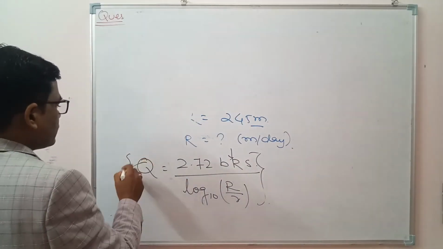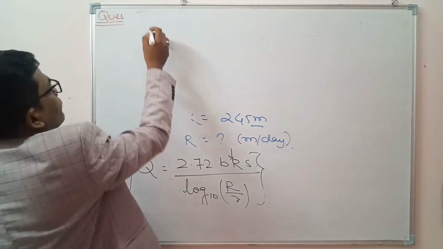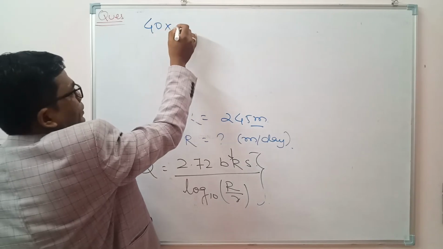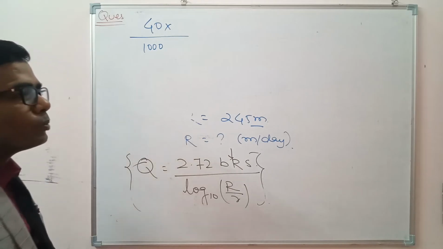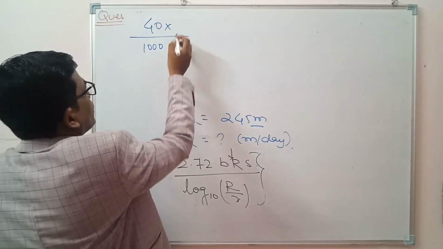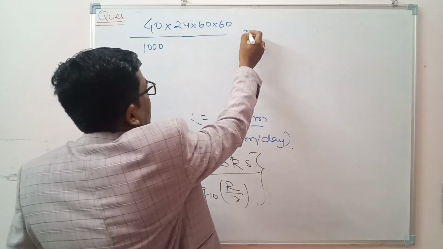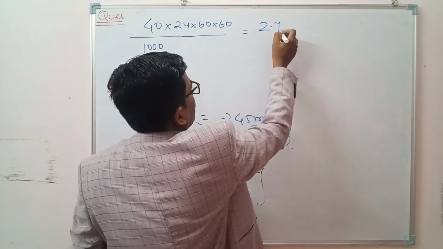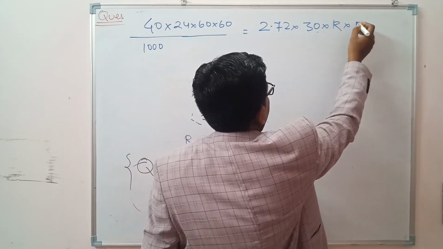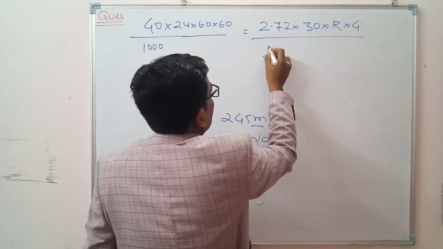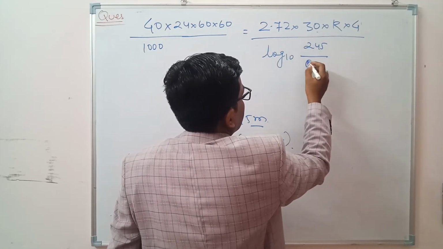So discharge is given, 40 liter per second. So we have to convert it into meter cube per day. We know that in 1 meter cube there are 1000 liters. So we divide it by 1000, and it is given in seconds, so we have to convert it into day. So this is the discharge, and this is the value 2.72. The value of B is given as 30 meter. K we have to calculate, and S is given as 4 meter. Okay. So now log base 10, capital R is given 245, and this is 0.1.